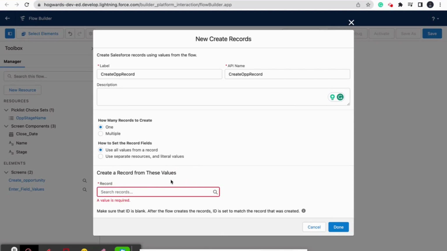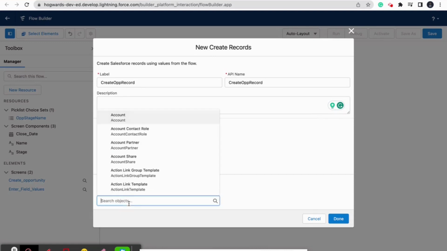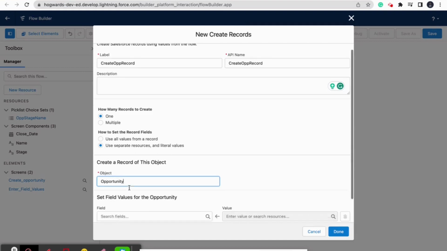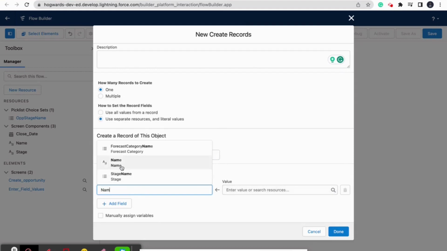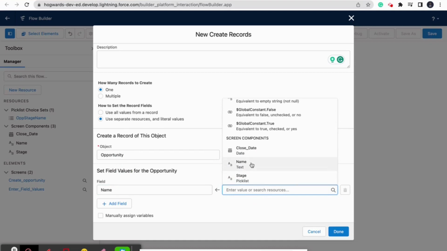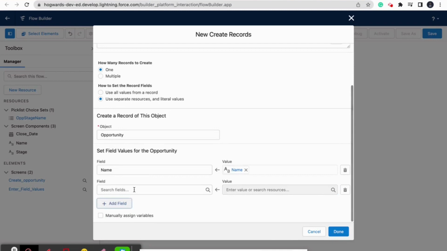So we want to give the values, right? So we want to create a record for the opportunity object. So that's why we need to click on this radio button, use separate resource and literal values for the object opportunity. Okay, so we will select each and every field. For name field, we want to give the value in the name field. Okay, screen component name.